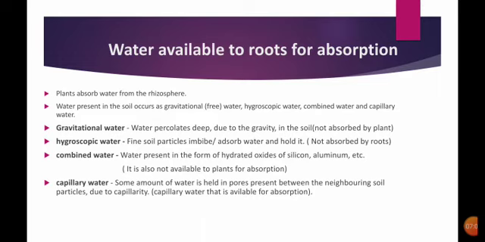Some amount of water is held in the pores between neighboring soil particles due to capillary action. Because of that, the plant tries to absorb the water. So capillary water is absorbed by the plants.